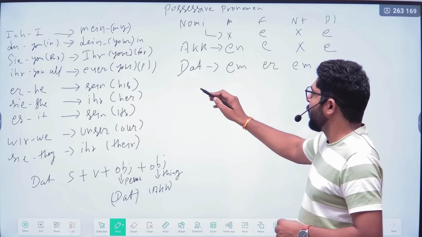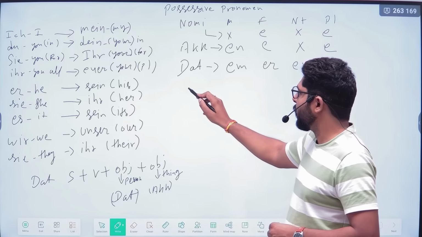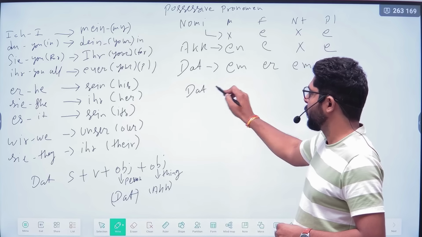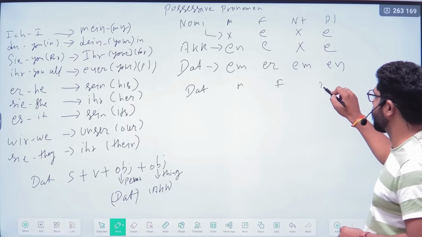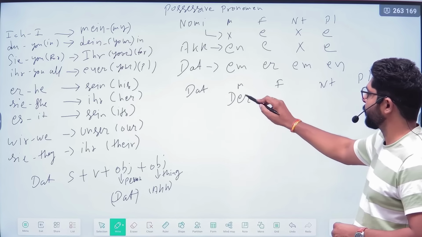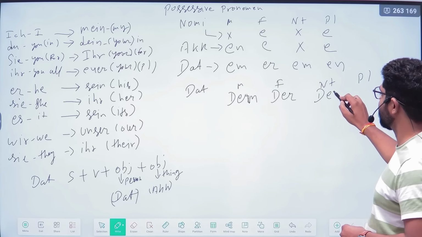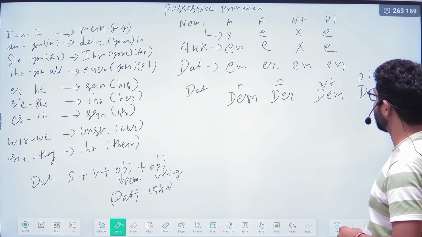So here you can see, I'm writing the dative articles also for the masculine, feminine, neutral, and plural. There will be a change: dem, der, dem, and den for the plural.